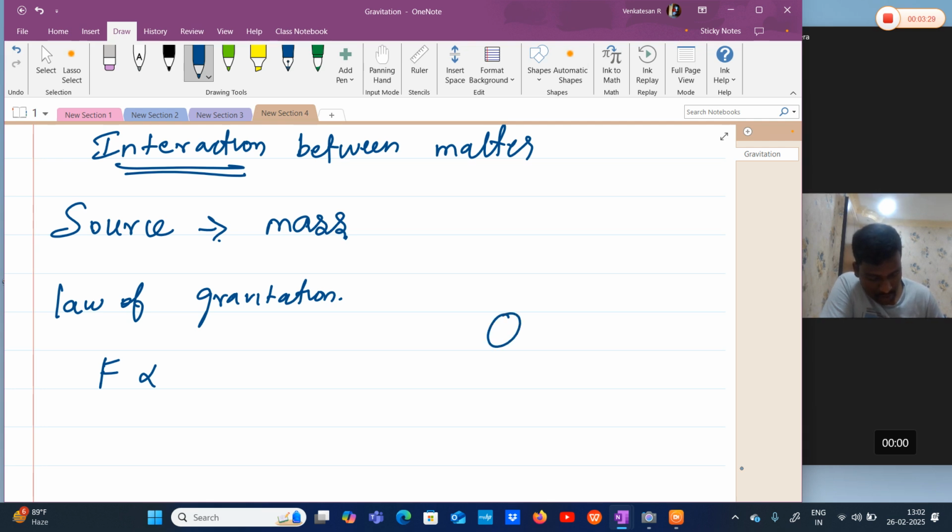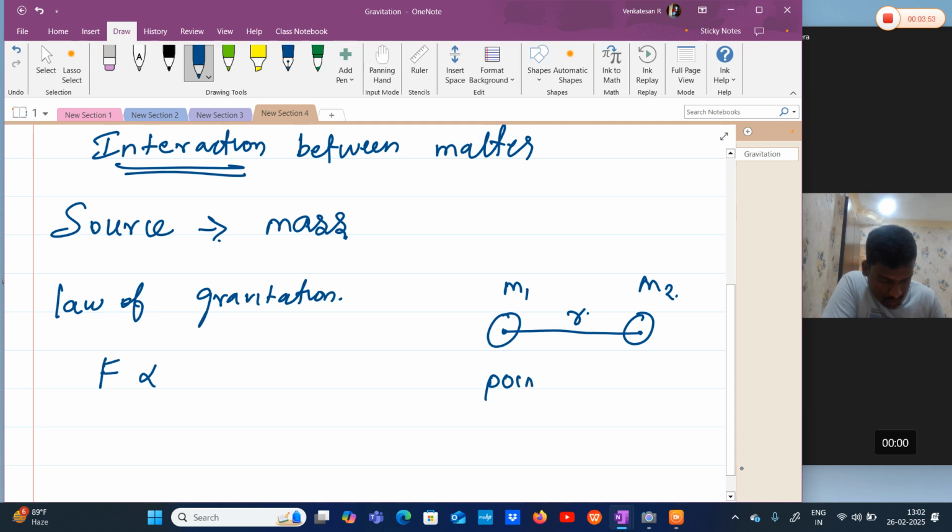Let's take masses m1 and m2 separated by distance r. Here, this distance is center to center, from the center of mass m1 to the center of mass m2. For simplification, we are assuming spherical bodies, and these two must be point masses. What is a point mass?